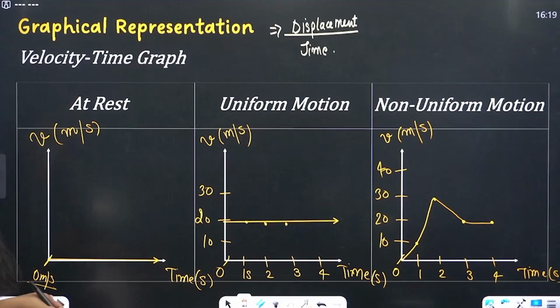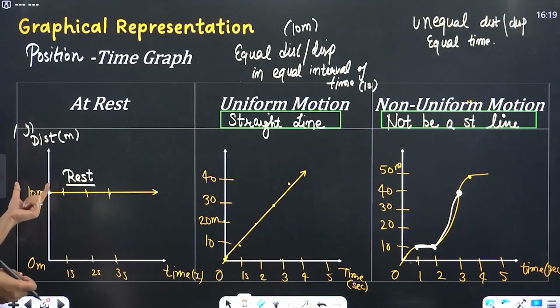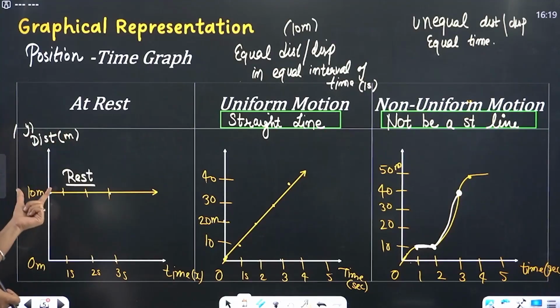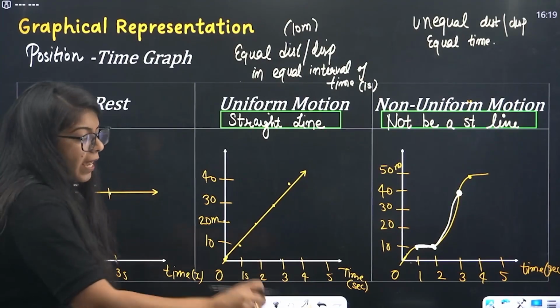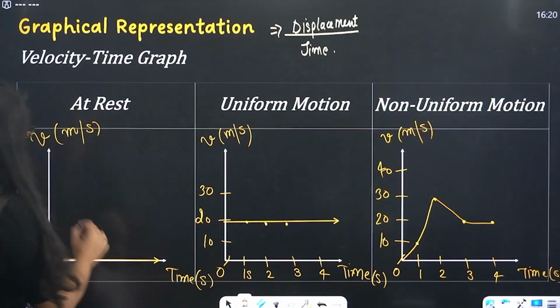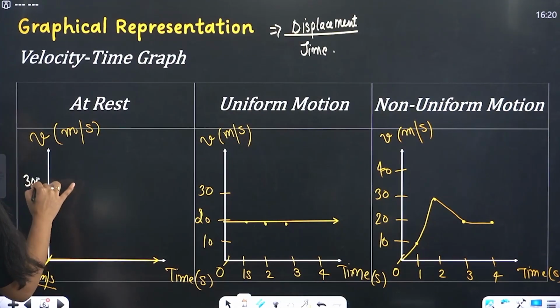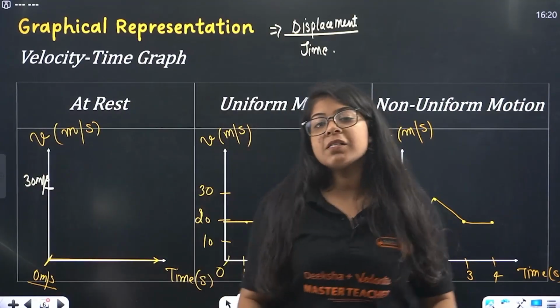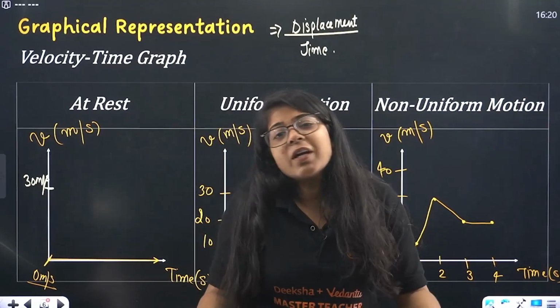See, in the position time graph, it had some position coordinates. It is distance or displacement. So this is 10 meter. So even at 10 meter, I am at rest, but I am at 10 meter. In velocity, can I say my velocity is 30 meter per second? My car is moving at 30 meter per second, but it is at rest. Can I say that? No, I can't say that.